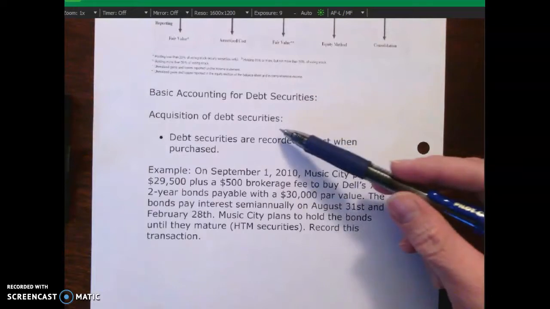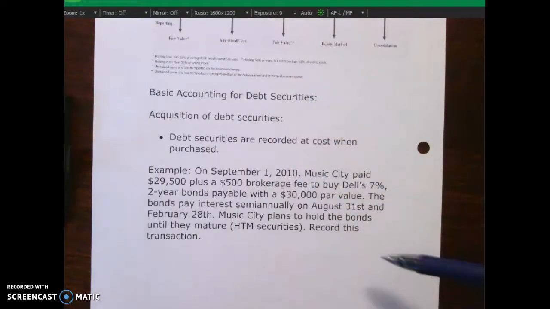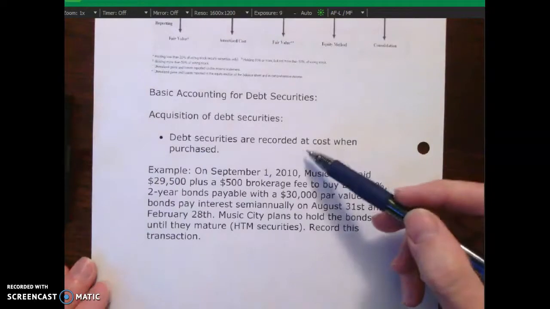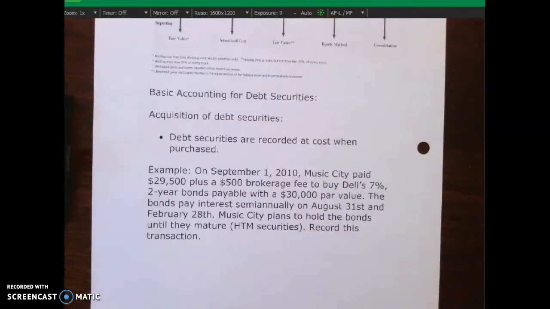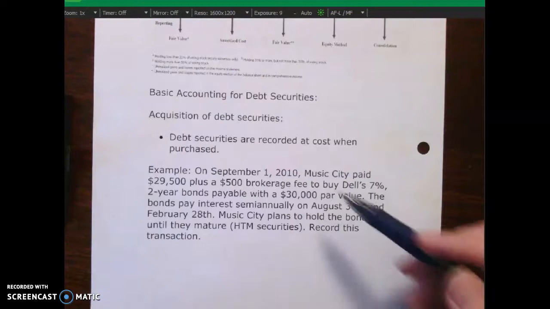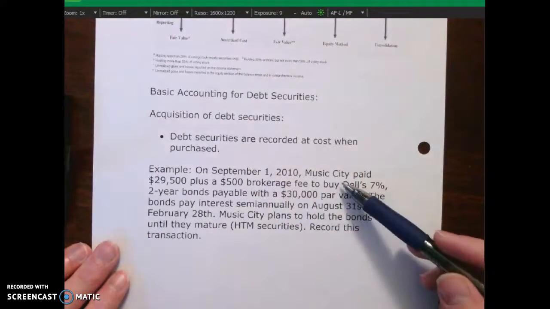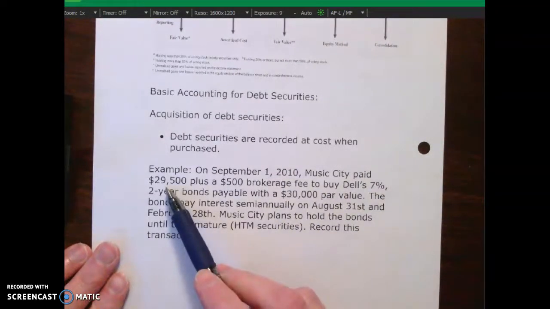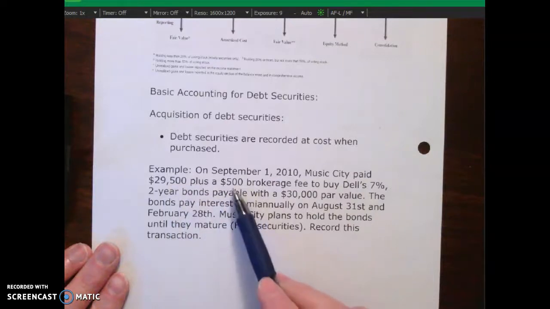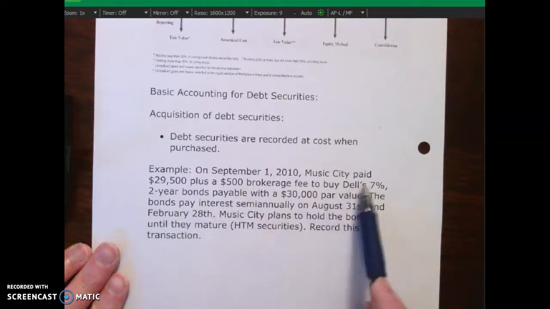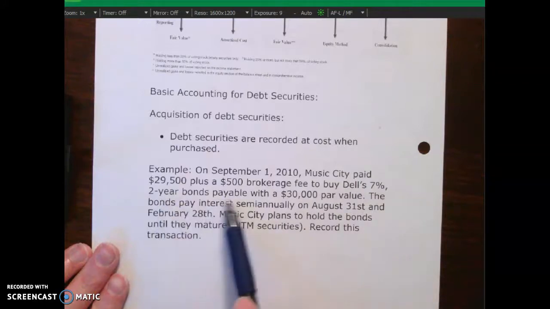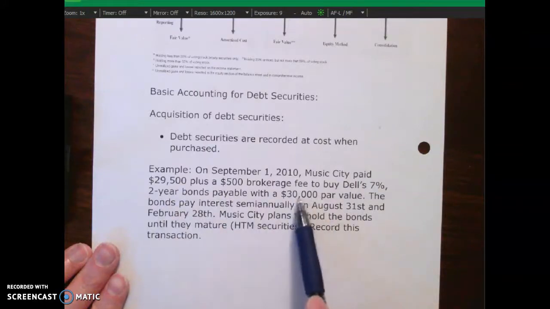And so in this example, what we're going to be looking at is a company that is going to be buying the bonds of another company. Okay? So when they purchase those bonds, what price do they show them at on the balance sheet? They're going to show them at the cost. So when we look over here on our September 1st, Music City paid $29,500 plus $500 brokerage fee to buy Dell's 7% 2-year bonds payable with a $30,000 par value.